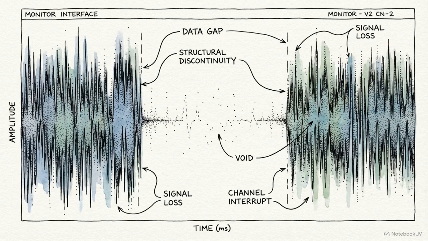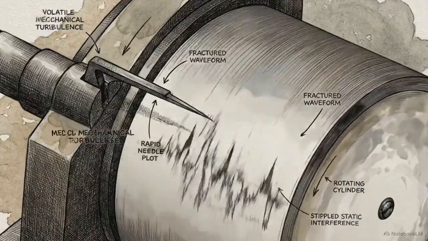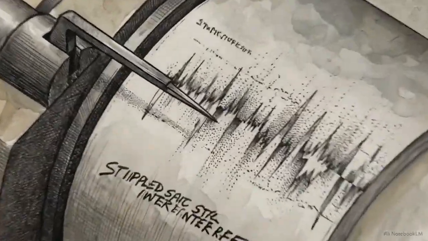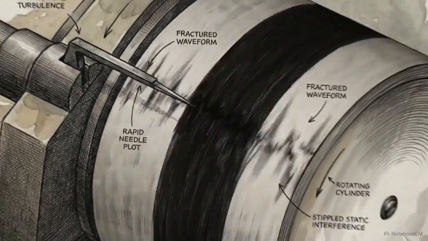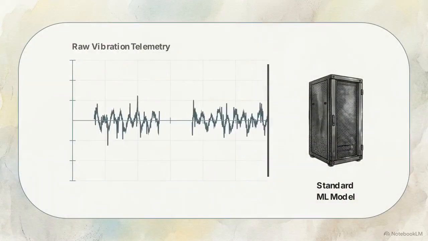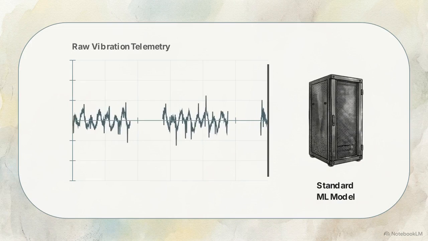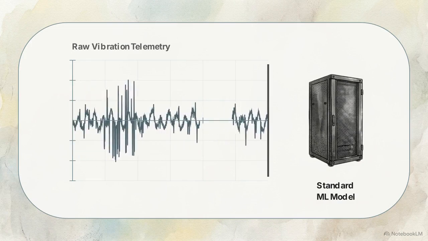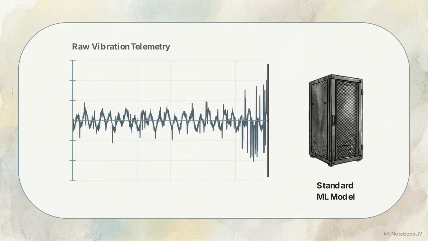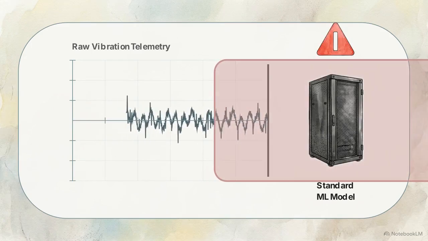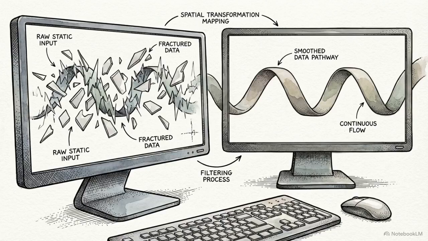Compounding these dropouts is heavy heteroscedastic noise, volatile, uneven static injected directly into the baseline signal by the physical environment itself. This vibration time series graph shows what happens when a standard machine learning model ingests this raw intermittent data directly. The model interprets the gaps in static as catastrophic mechanical faults, triggering an immediate false critical failure output. Naive data ingestion guarantees model failure.